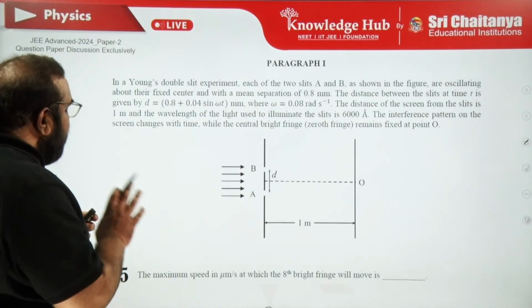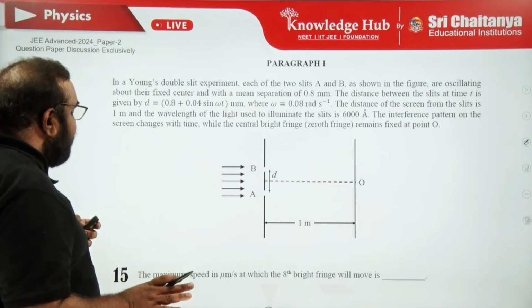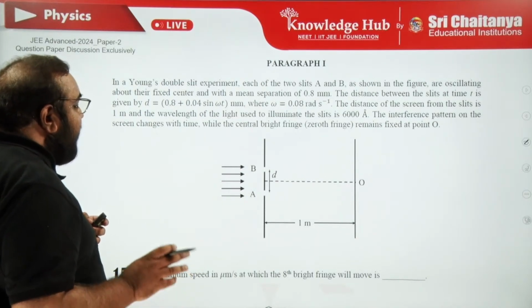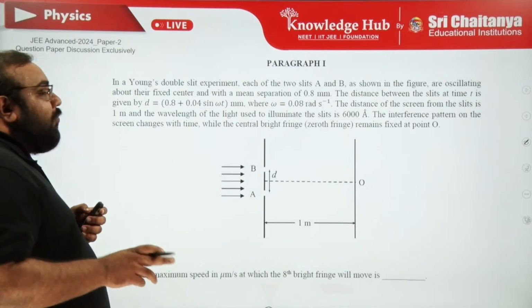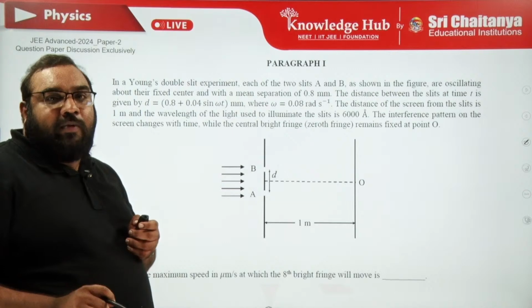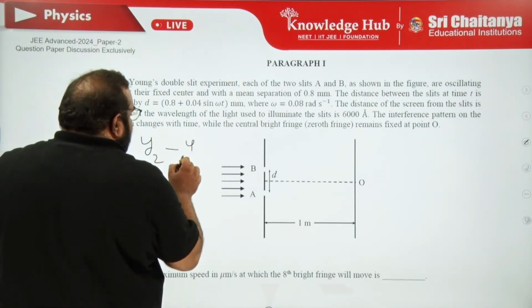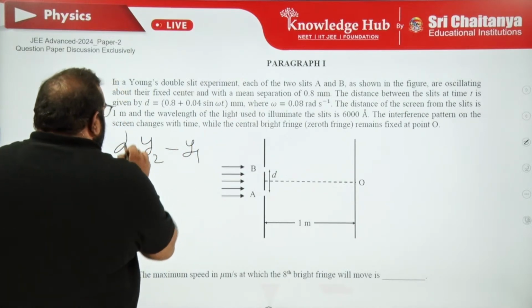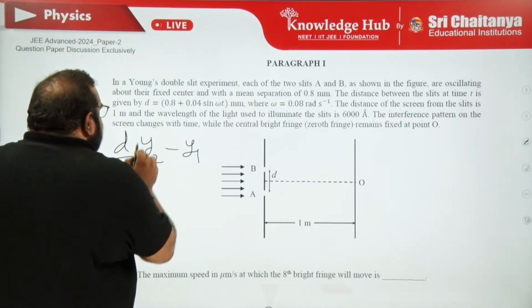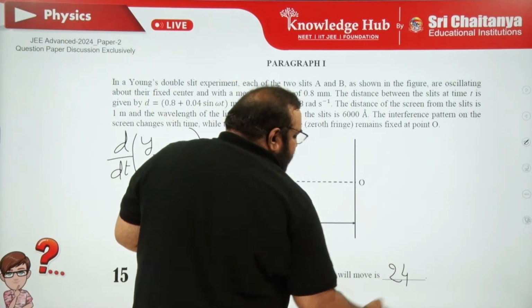Same experiment, same fringe width. What is asked now? Maximum speed at which the 8th bright fringe will move. First calculate the difference and take its derivative. Got the point? Like y2 minus y1 and then take the derivative. That derivative will give us the speed at which it can move. So there you will get 24.